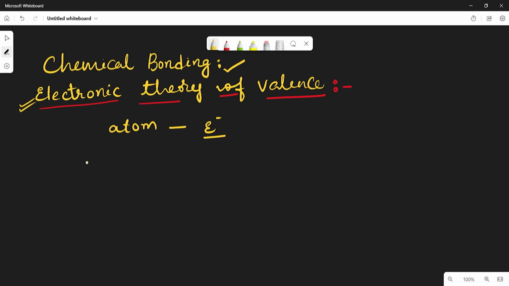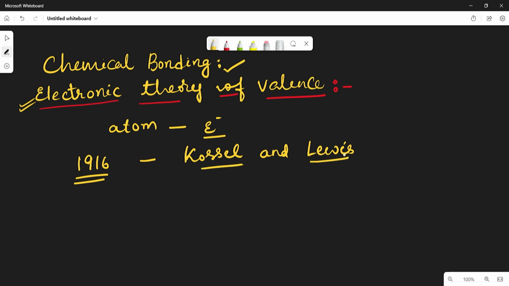But the satisfactory explanation was given in the year 1916 by the two scientists called Kossel and Lewis, right? See, these two scientists did a lot of experiments to explain what is the chemical bond in terms of electrons, and they gave the concept independently